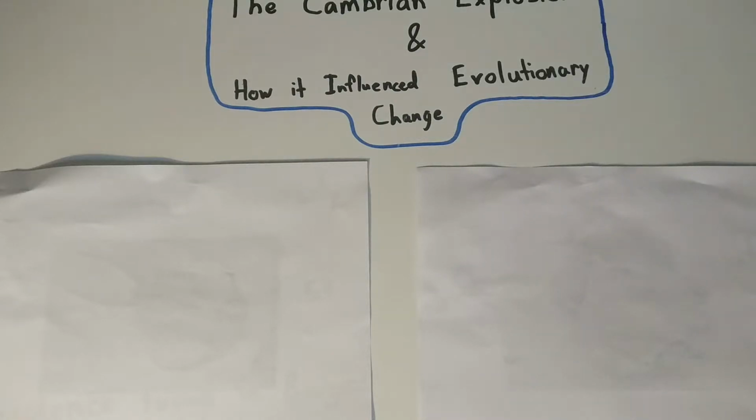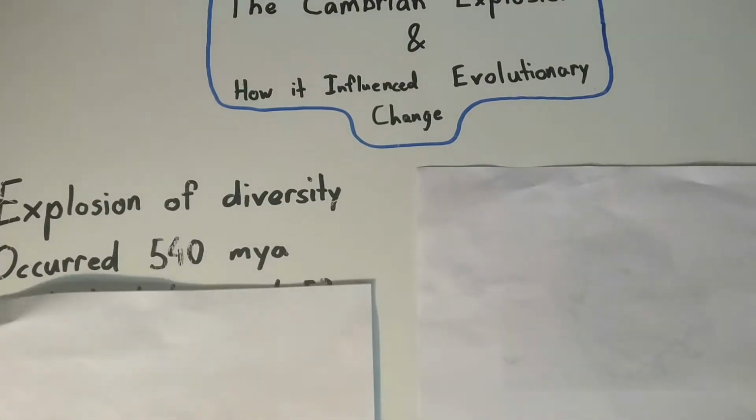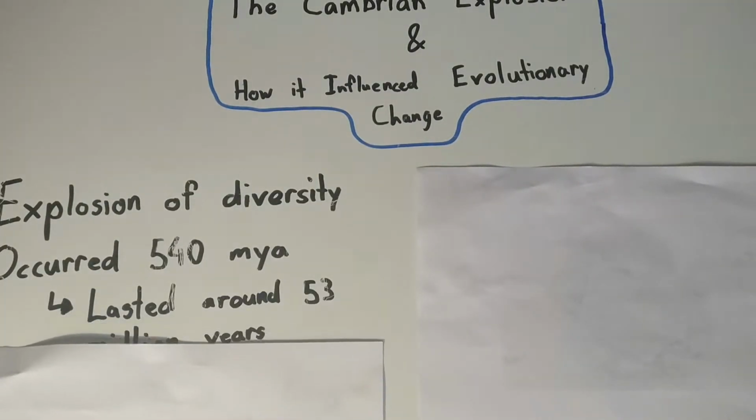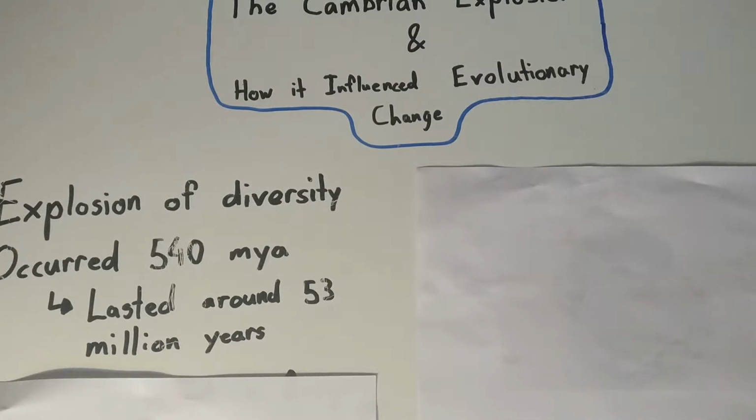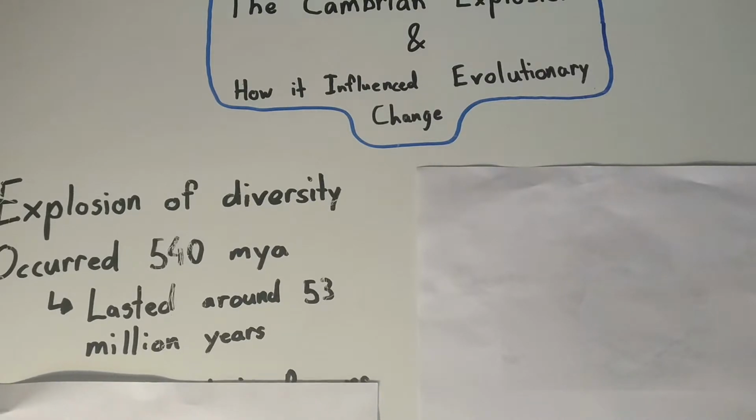Cambrian explosion and how it influenced evolutionary change. This event was an explosion of species diversity that occurred approximately 540 million years ago and lasted around 53 million years. Evidence for this event can be found in the Burgess Shale, a fossil deposit in British Columbia.